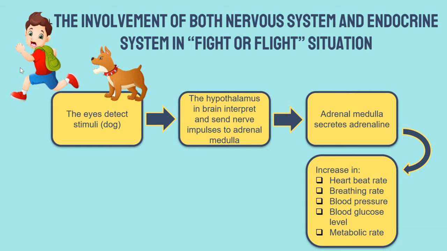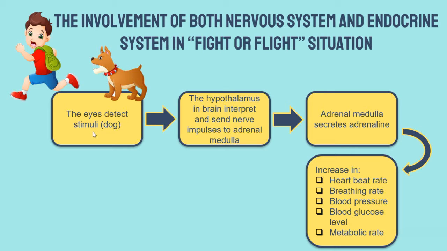We are going to discuss how the nervous system and endocrine system are involved in a fight or flight situation. What happened to the boy? The boy has been chased by a dog. The first thing that happens is the eyes detect the stimulus, which is the dog.